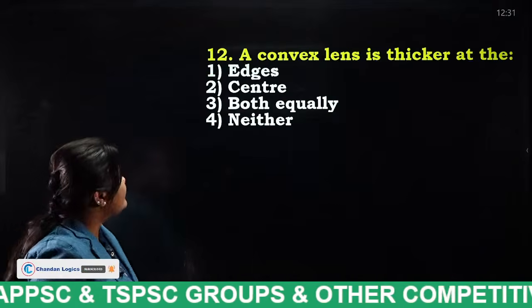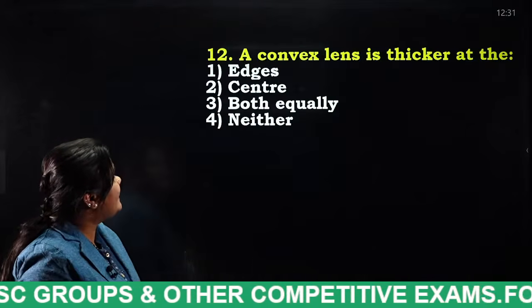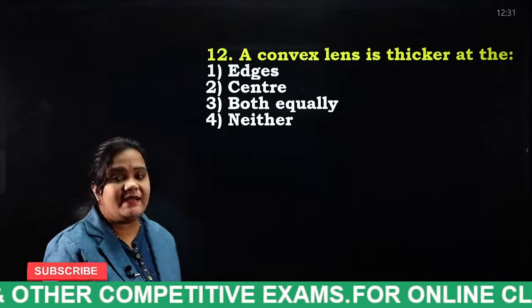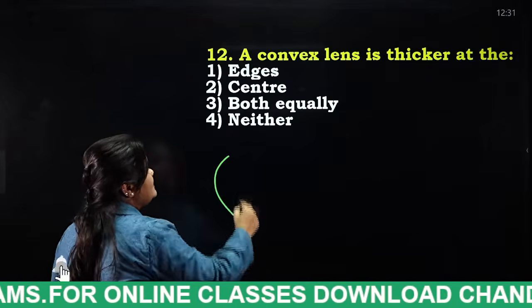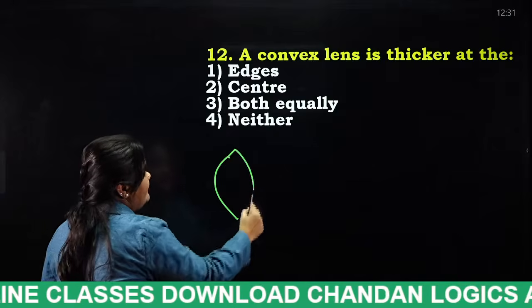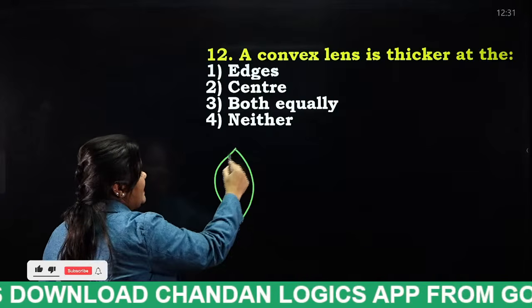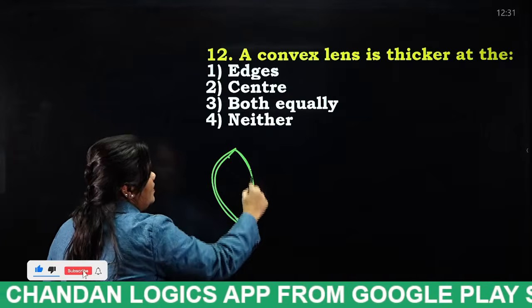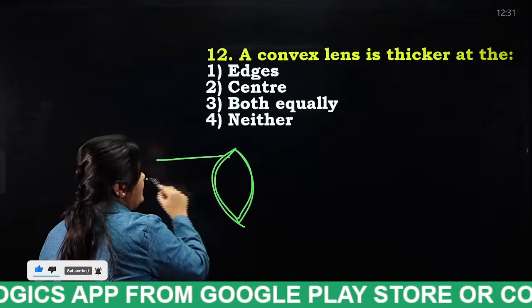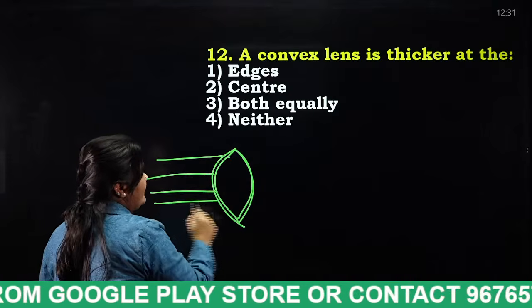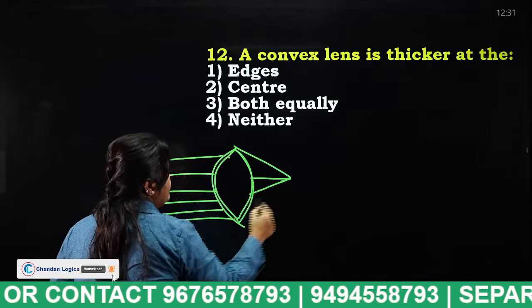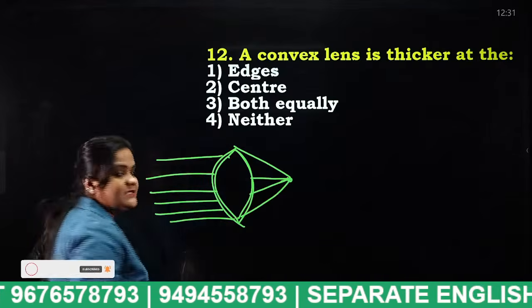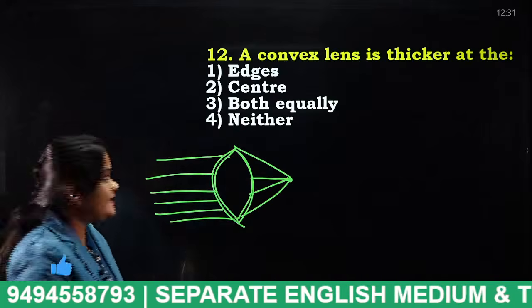Okay. Next, a convex lens is thicker at the edges, center, both equally, neither. Convex lens is nothing but what, students? So here it is, a convex lens. So it is thicker at what position? When the light is incident on this convex lens, what happens? It will be like this. So tell me, what is the answer for this question? Center. Very good.